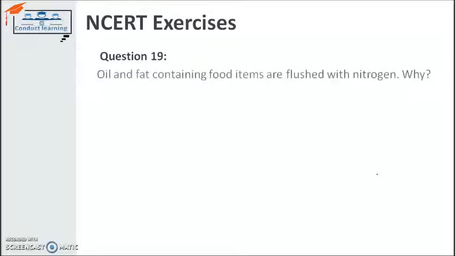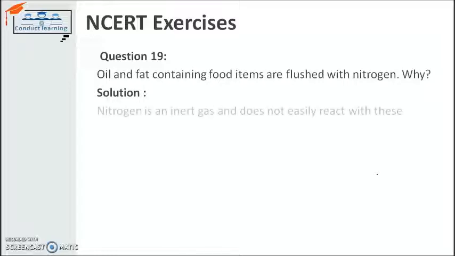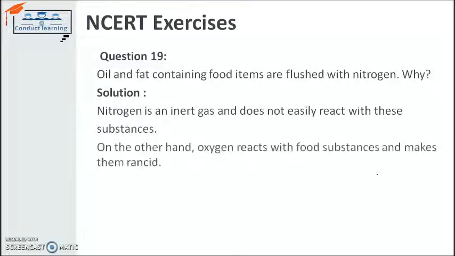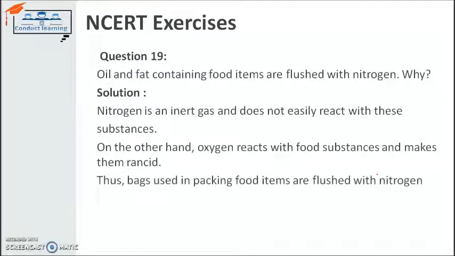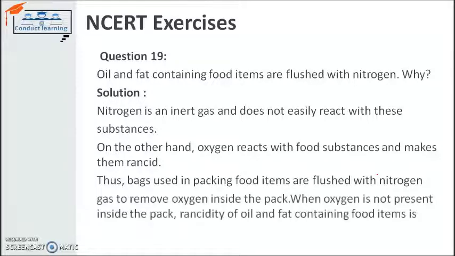Next, oil and fat containing food items are flushed with nitrogen. Why? Because nitrogen is an inactive gas. It will not react with the food product in comparison to oxygen. On the other hand, oxygen will easily react with the food product and make it rancid, and the food product will start giving off a smell and a different taste. That's why nitrogen is added.